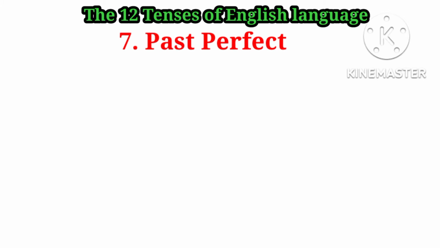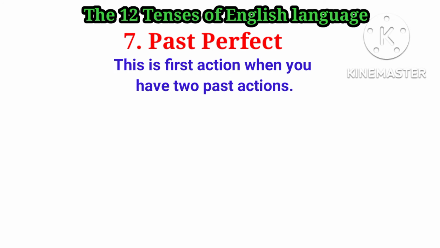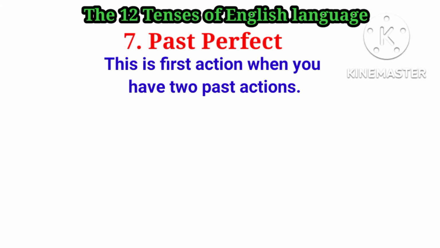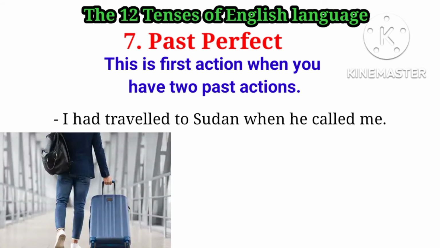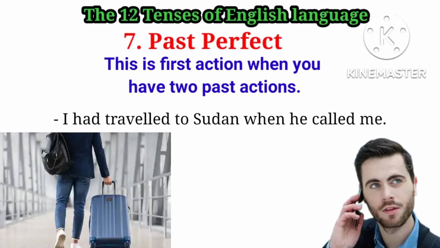Then the past perfect. So this is when you have two past actions. So the first one is the past perfect. Let's have the example. I had traveled to Sudan when he called me. So this is the first action. I had traveled to Sudan. Then what happened? He called me.